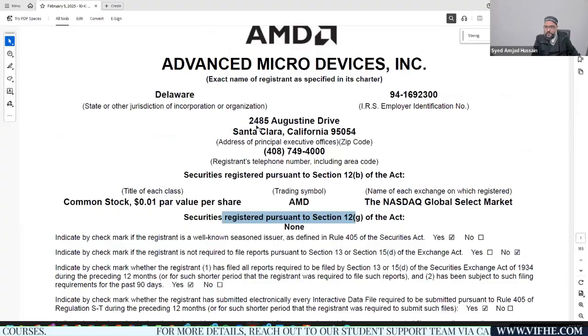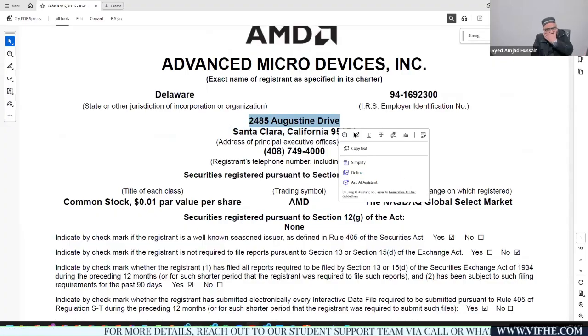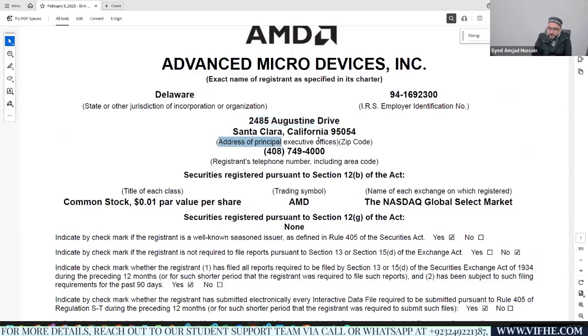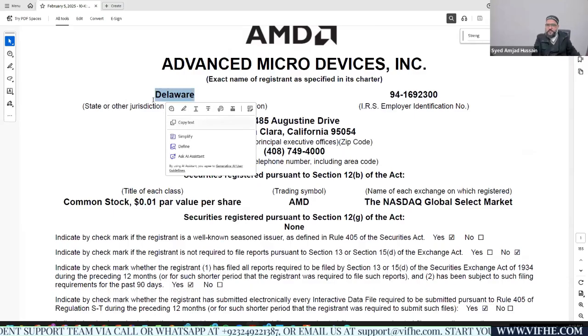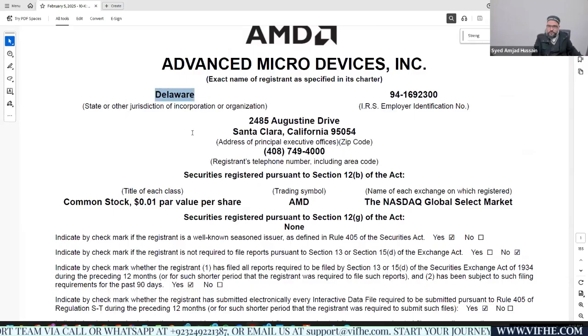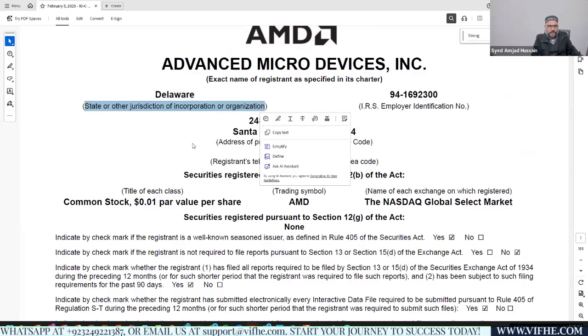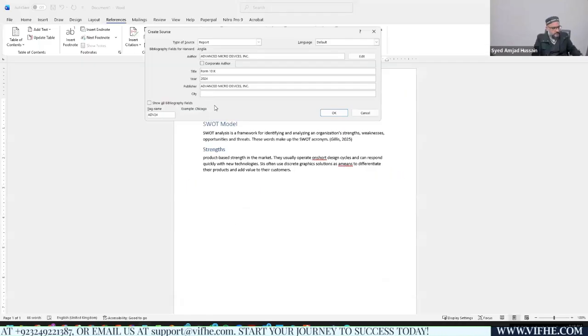Is it the stock exchange? No. Okay, I think this is the address of the company. Yes, this is the address of the company. State of incorporation: Delaware. This is the state where the company was registered. Now I need to mention Delaware in this section, and I'm going to hit OK.